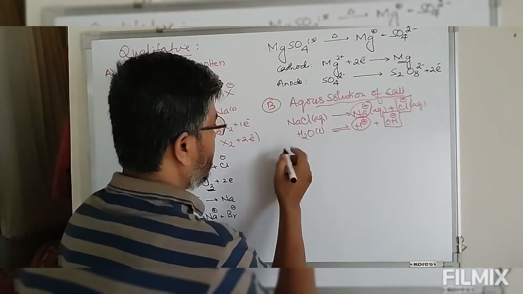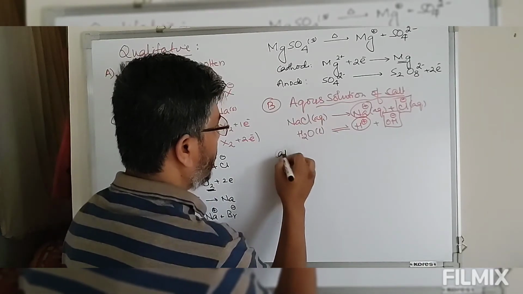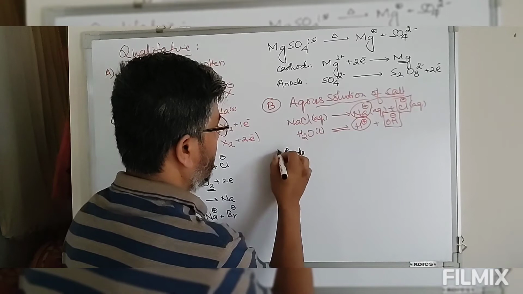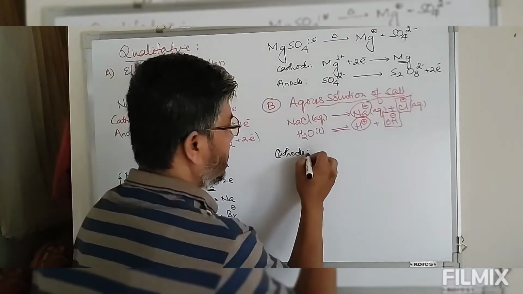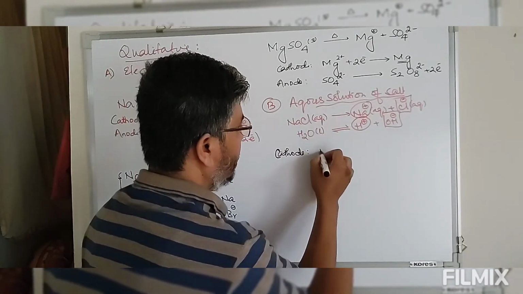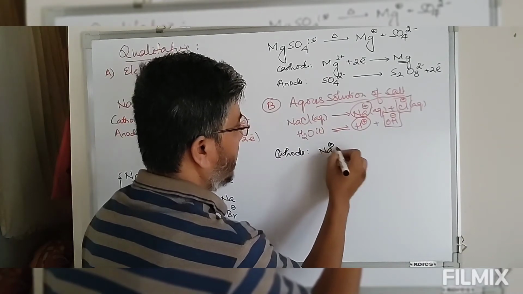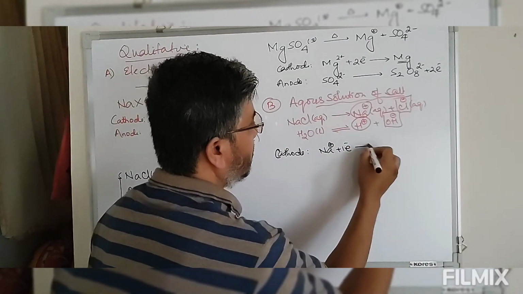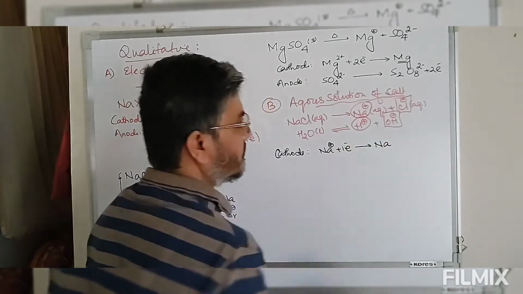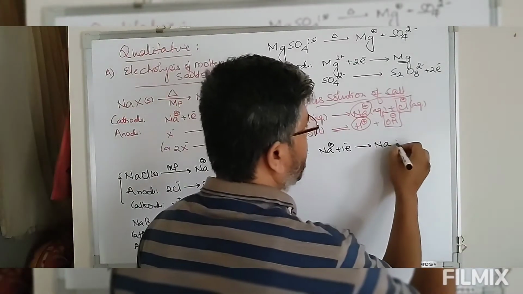This is the rule of electrochemistry. So in this case, look at this cathode. We have sodium ion plus 1 electron, so this is reduced to give you sodium. Now we look at the reduction potential of sodium.